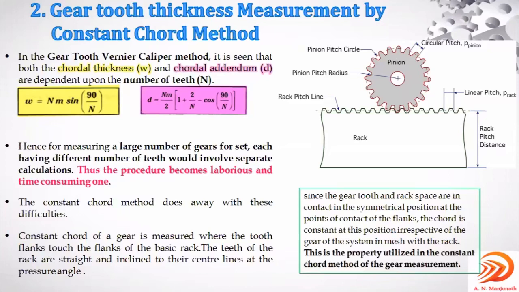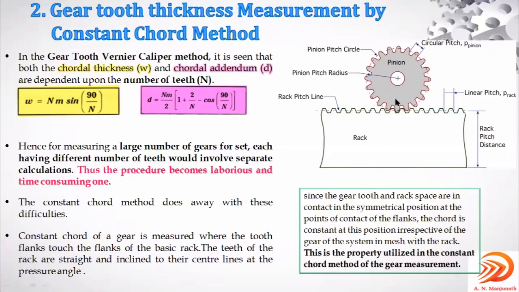The position remains constant. You can observe there is a rack and pinion; whichever gear tooth comes in contact with this rack, it remains in the constant position, and it has to make contact with the flank of the rack.